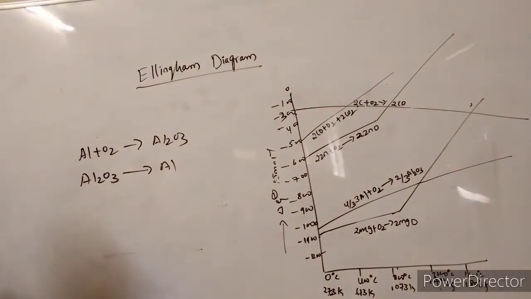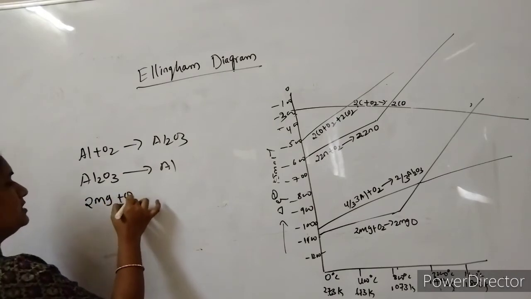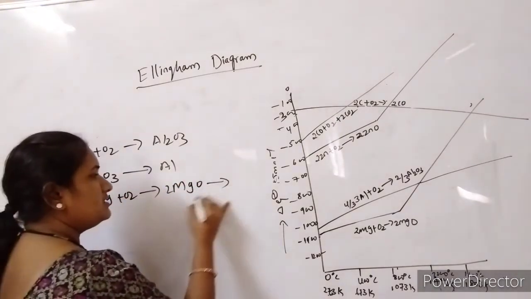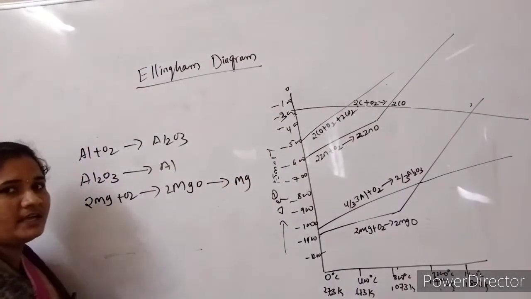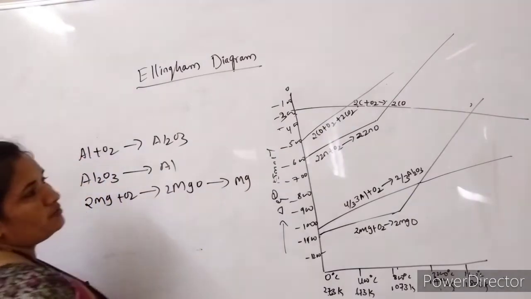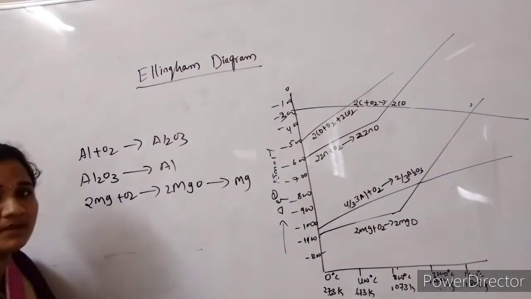Again, if I choose magnesium, it combines with oxygen and 2 MgO will form. Again I have to convert this MgO into Mg. So for the conversion of this metal oxide to metal, I am going to choose the reducing agent with the help of this Ellingham diagram.